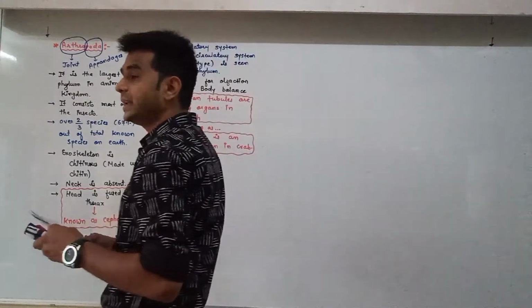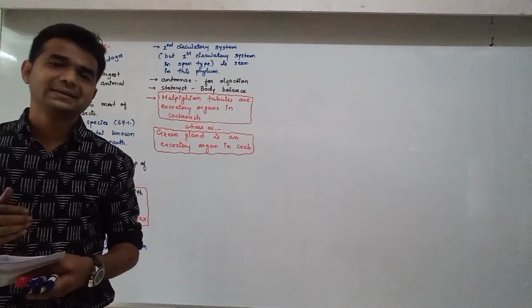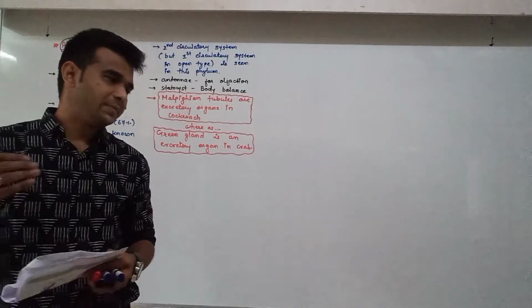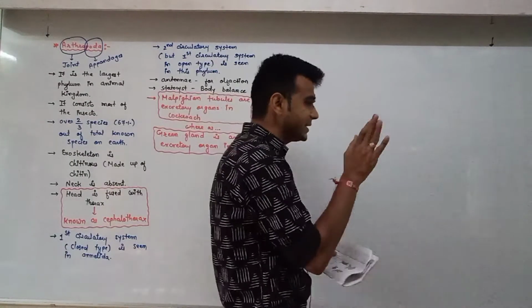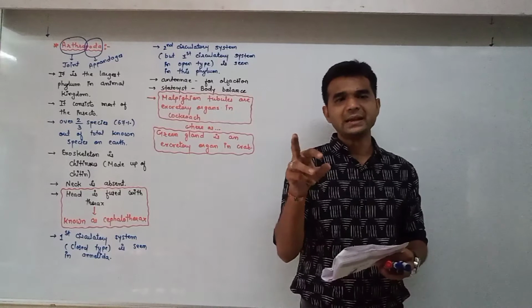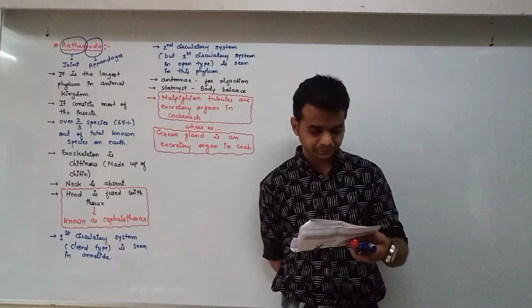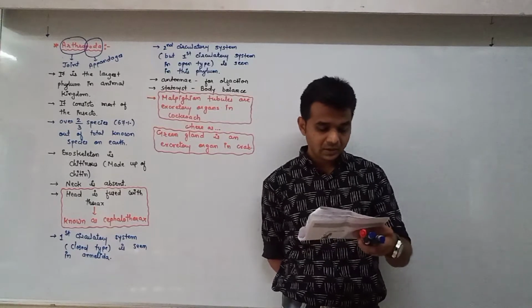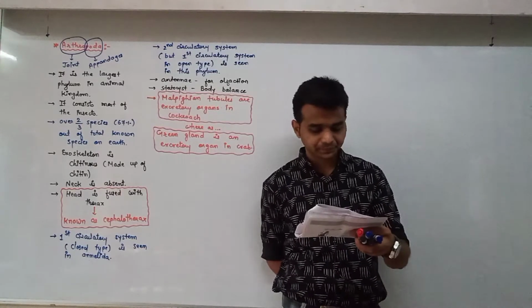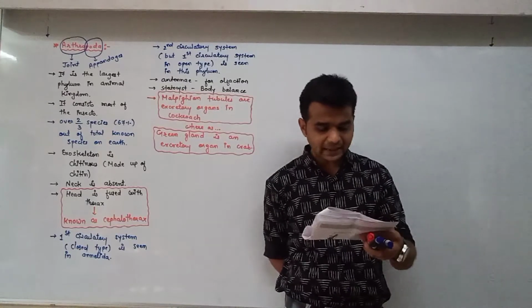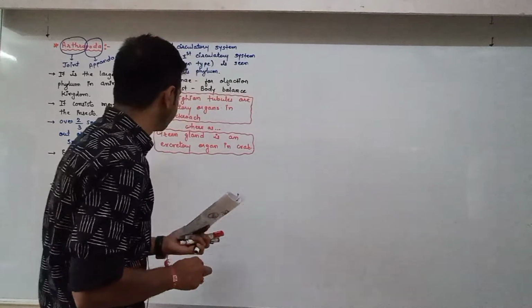They are mostly dioecious, means sexes are separated. Majority of the animals are unisexual. Male and female are separate. Fertilization is usually internal. They are mostly oviparous. Oviparous means they lay eggs.